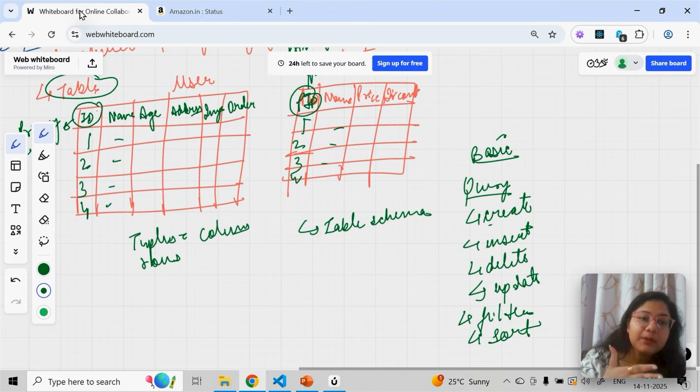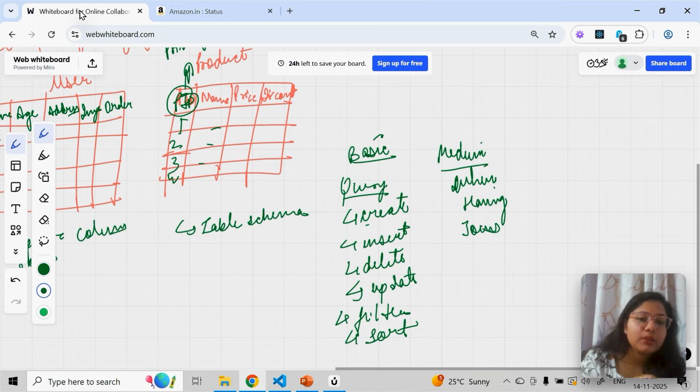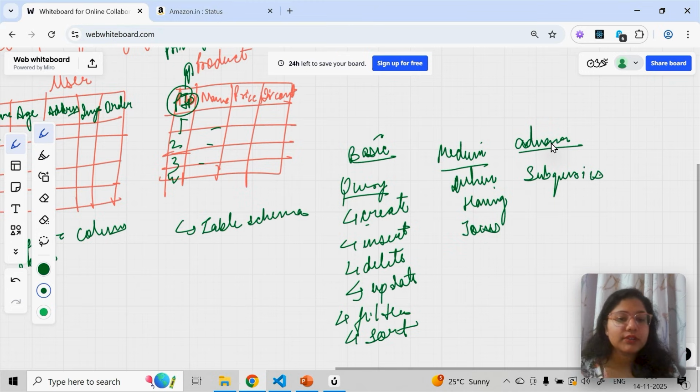Then I'll go to some medium queries. Okay, then I'll go to some advanced queries. Okay, this is what we are going to do today. So basic query will be this. Then medium level, I'll show you basically limit, where, having and joins. This is what I'll teach you next. Okay, and then advanced level, we will see some subqueries. Okay, this is what we are majorly going to see today. Okay, so let's start with some basic queries first.